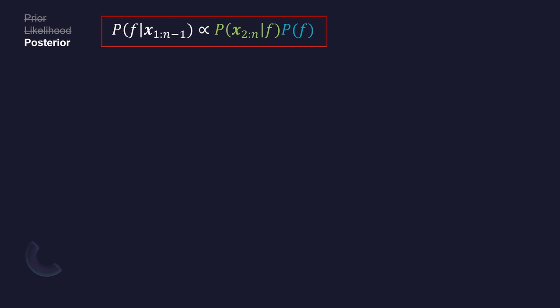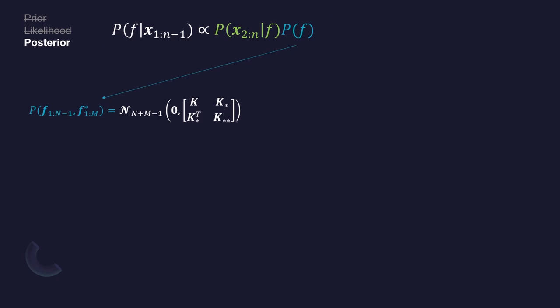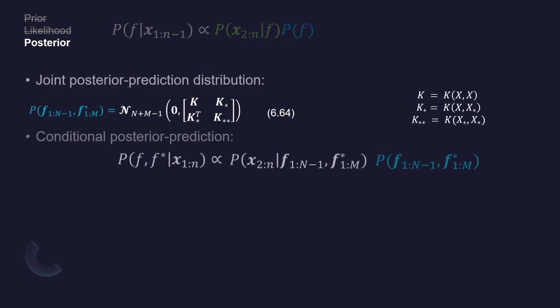Since this is a regression problem, we want to be able to predict new points. So rather than just this bare distribution, we want to look at the posterior prediction distribution. Let's start with the joint, which is just the usual GP regression joint distribution with the covariance defined as normal. Then, the conditional posterior prediction distribution will come from Bayes. We have dropped the constants here into a proportionality as they aren't required for the calculations.